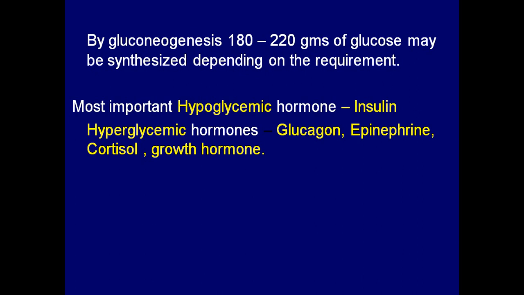In the fasting condition, let's say we usually take food 3 times daily, right? Morning, afternoon, and in the evening or night. When you take the food, it undergoes digestion and absorption, so the glucose comes through the diet.